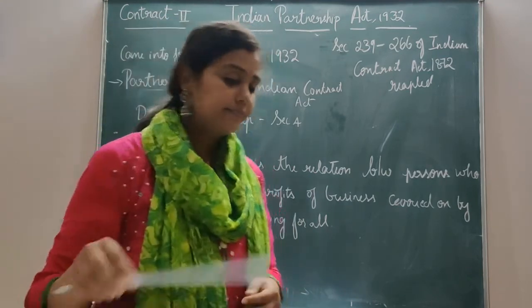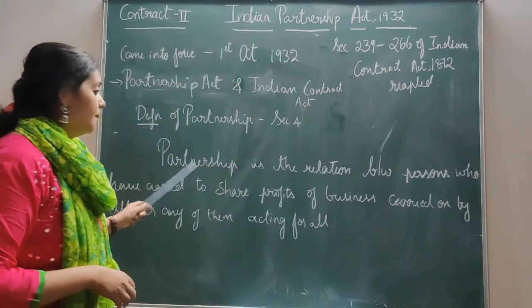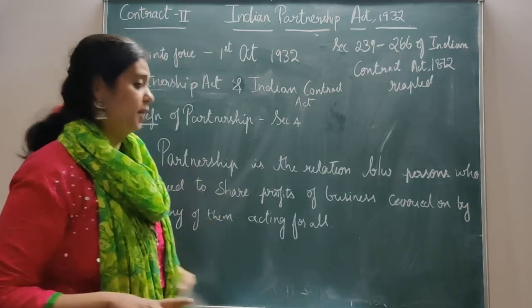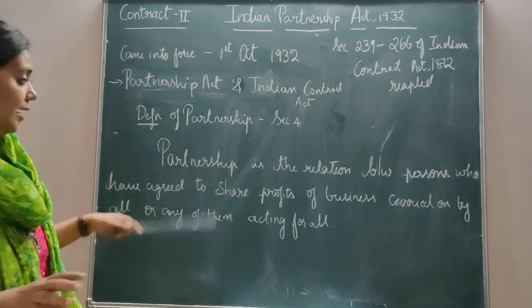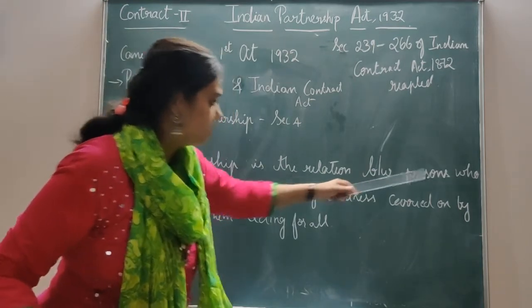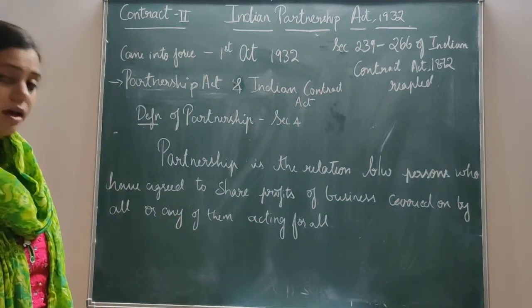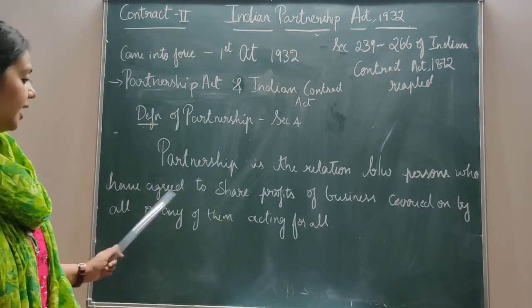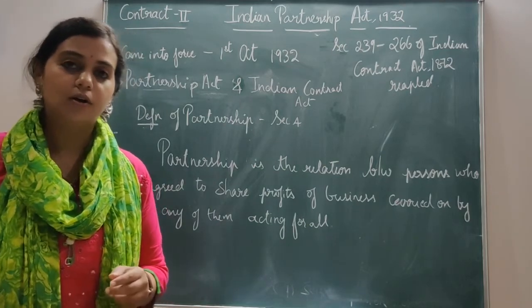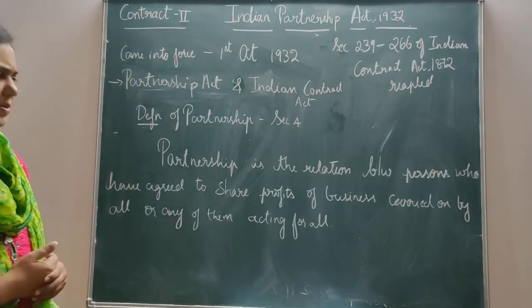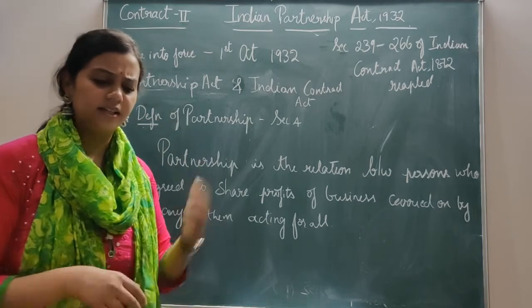What is it? The definition says that partnership is the relation between persons who have agreed to share profits of business carried on by all or any of them acting for all. Now let's try to break this definition and understand it.